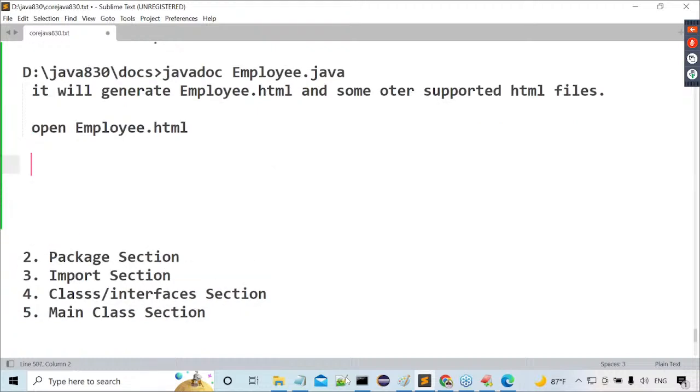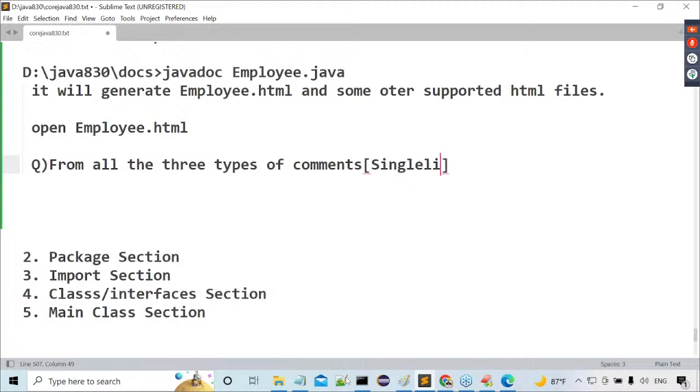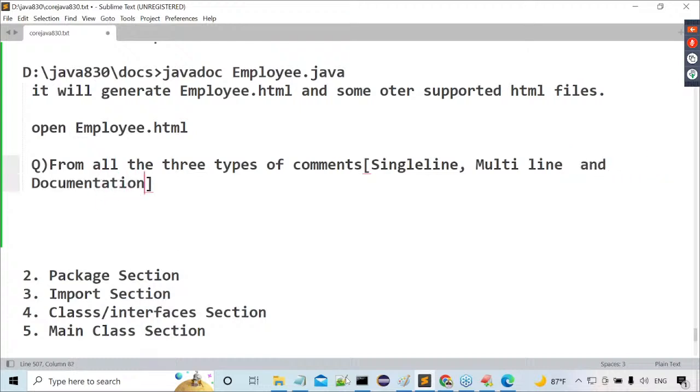Now I'm going to give one interview question. What is that question? From all the three types of comments, what are the three types of comments, guys? Single-line, multi-line, and documentation comments.